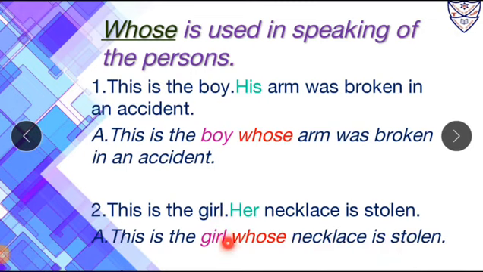So over here whose is a relative pronoun which is used instead of the personal pronoun, that is her. Now here the relative pronoun whose relates or refers to the noun, and the noun is girl. So the girl is its antecedent. Now over here whose does two things. The first one is it joins both the sentences, and the second is it is also used for the noun girl that goes before it.